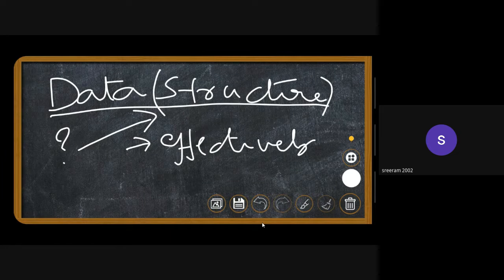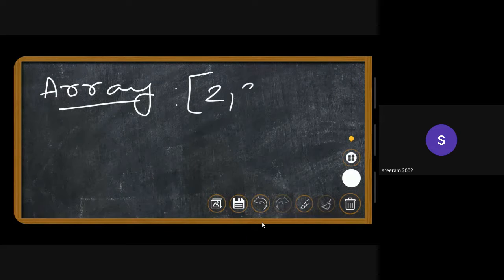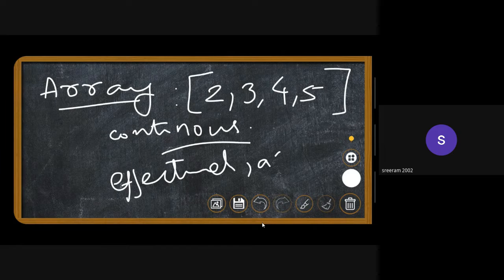An example of a data structure would be an array. You all might know what an array is. An array is simply a collection of homogeneous elements in continuous memory locations. We have stored the elements in continuous memory locations so that we can use it effectively, and it is easier to access. You all know that we can access any element in O of one time.